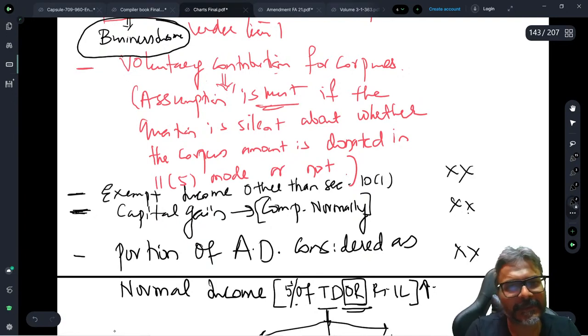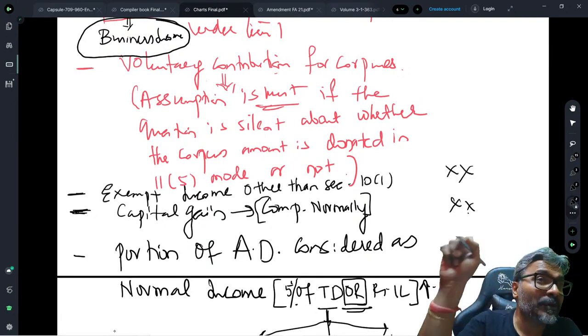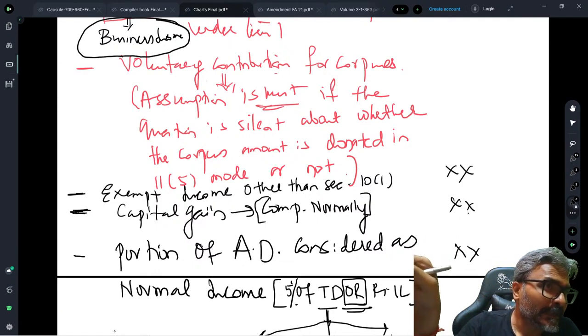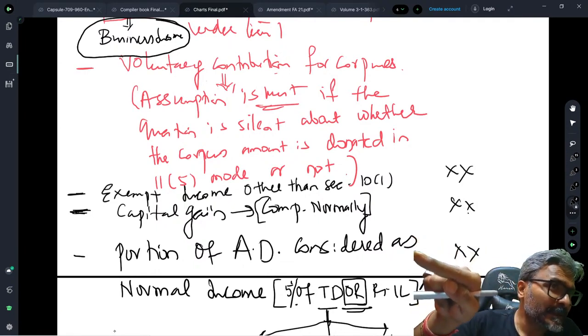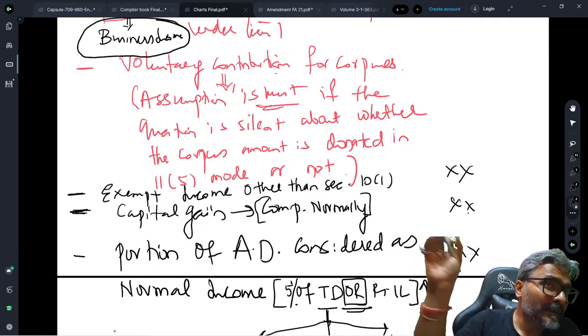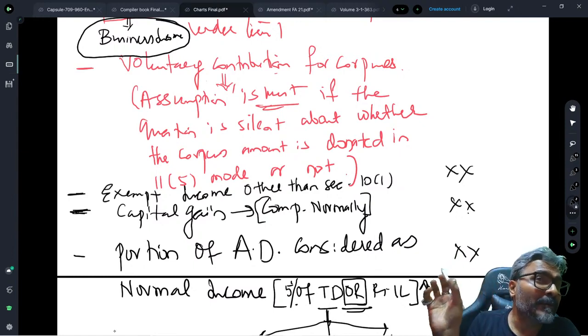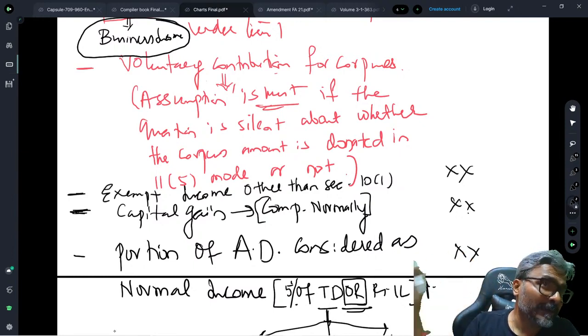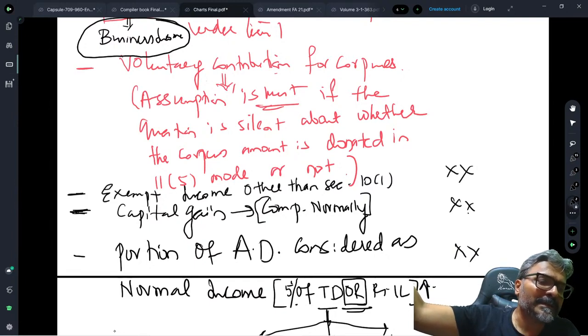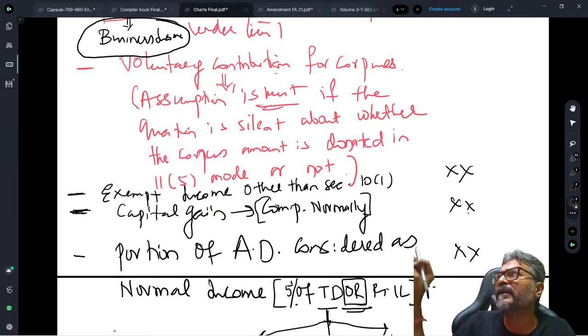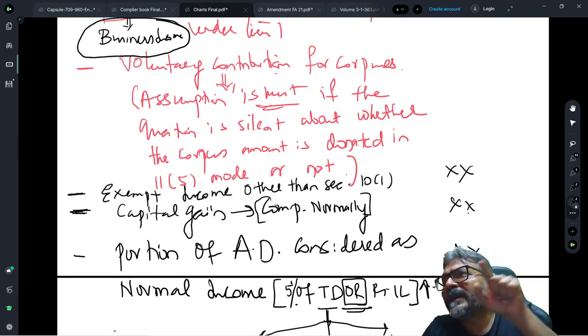This exempt income other than section 10(1) will be considered as normal income, which means that so far as the exempt income is concerned, other than section 10(1), their exemption will be governed by the provision of section 11, which means that such amounts which are otherwise exempt under section 10,